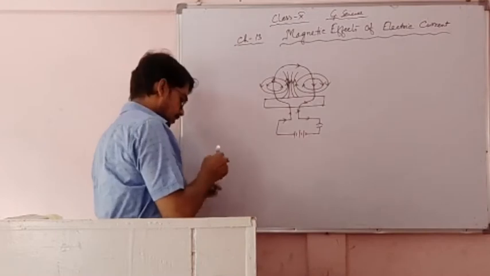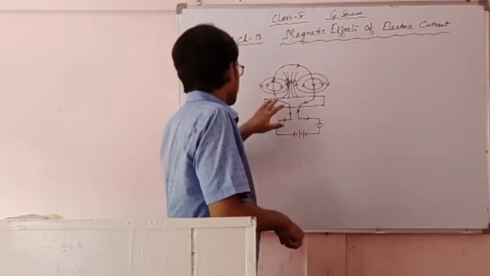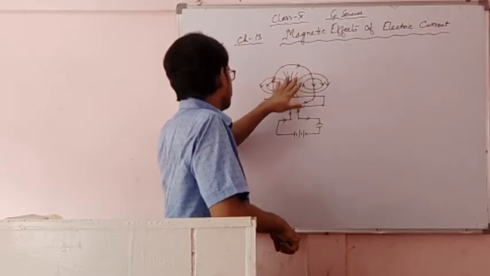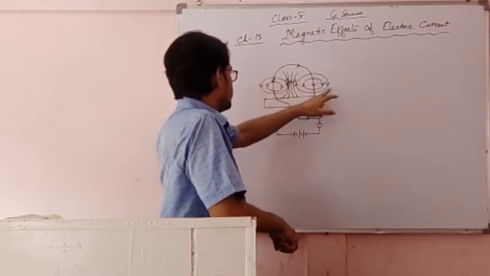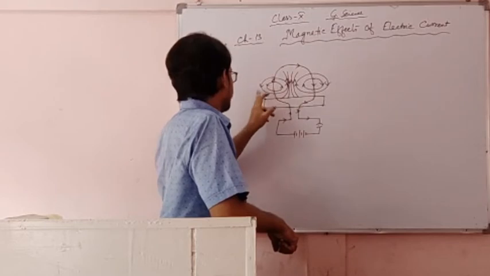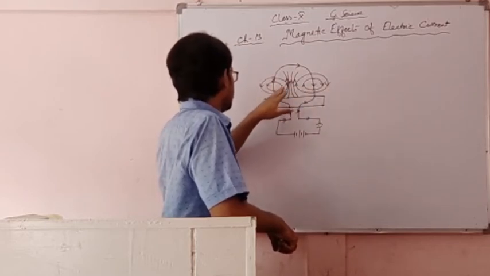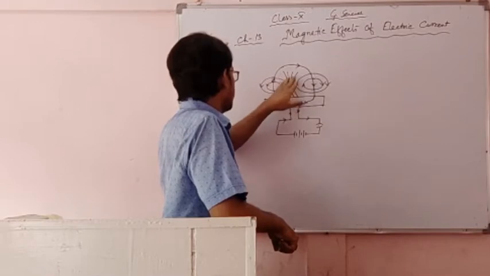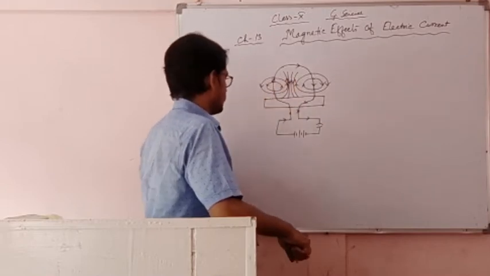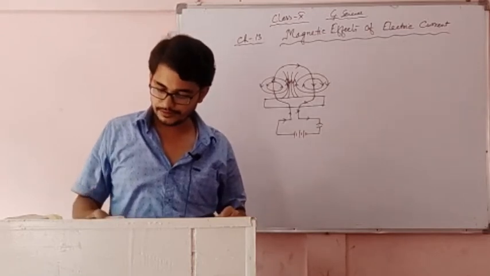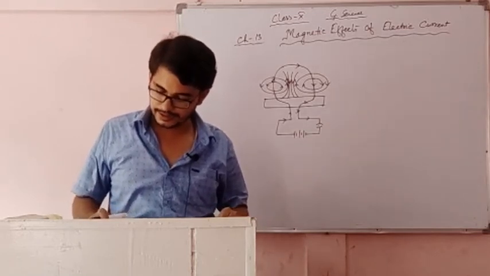Now from this fact we can understand that inside a circular loop the direction of the magnetic lines at both the ends is the same. But outside, both the directions are opposite to one another. Outside the circular loop the directions are opposite, but inside the circular loop the direction of the magnetic lines of force is the same. So this way we can understand the magnetic lines of force created in a current carrying circular loop.